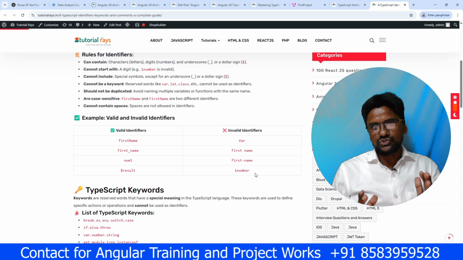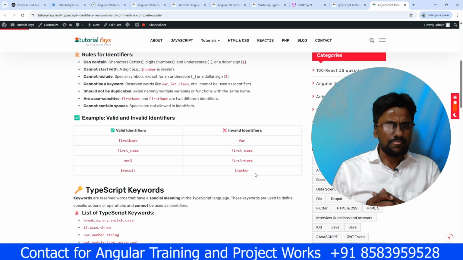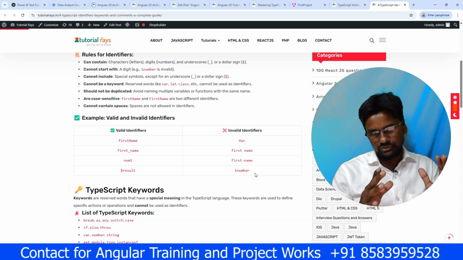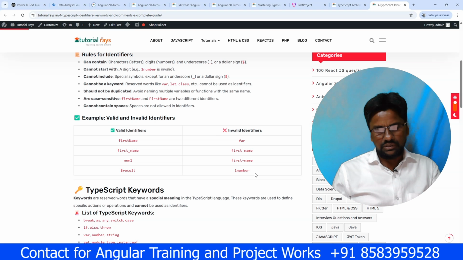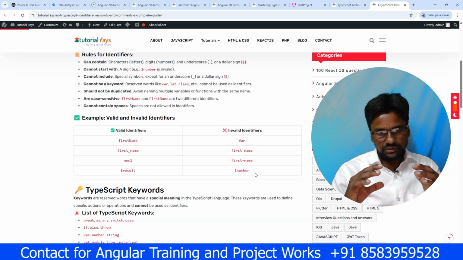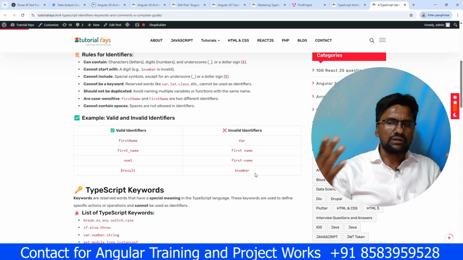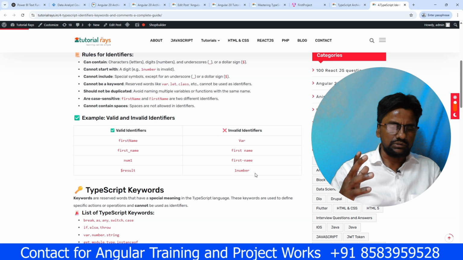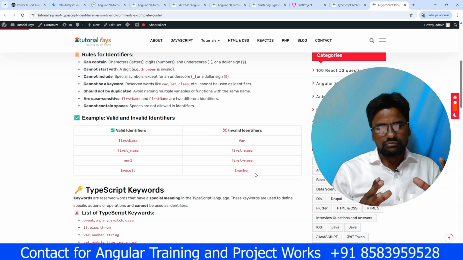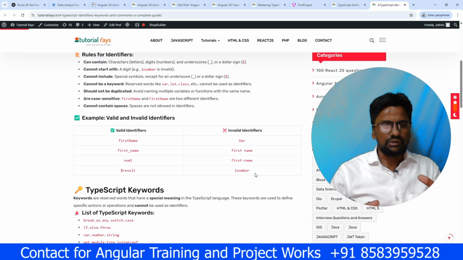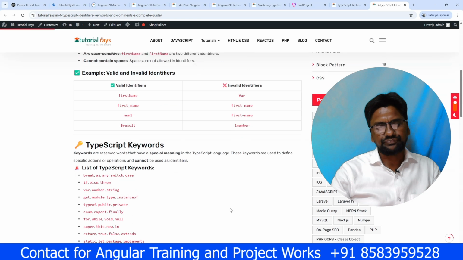So these are the rules and conventions, and I believe in almost all programming languages these identifier rules are almost the same. So if you remember these, then if you later learn other programming languages also, it will be very convenient. You won't have to remember again and again. In almost all programming languages the rules are almost the same for variable and identifier declarations.